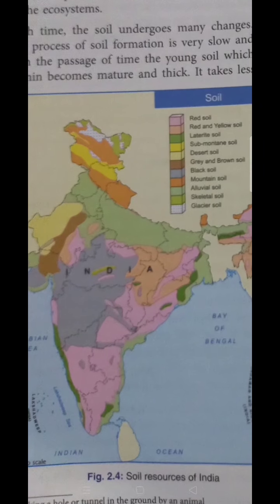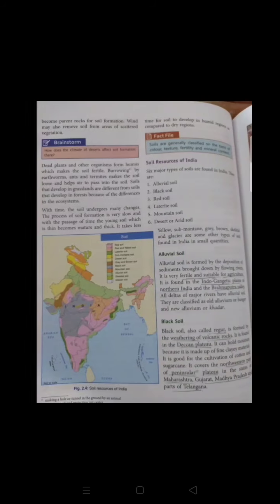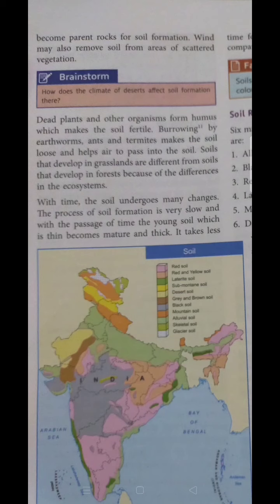And the last one is definitely time. For proper development of the soil, time plays a very important role. I hope you got this concept very well. So what are the main steps to be taken for soil conservation? There is a need to conserve the soil properly. What are the main steps which we have to take? We have to start with afforestation.